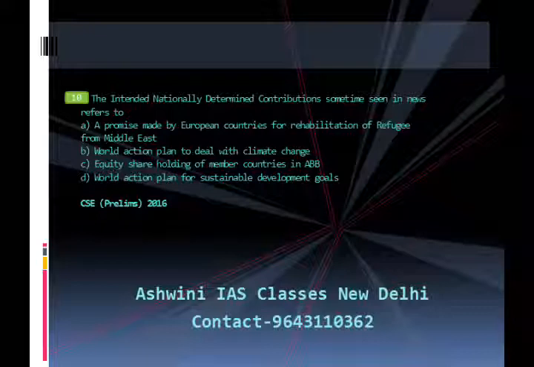The answer is B, that is World Action Plan to deal with climate change. A brief explanation of this answer. Countries of the world adopted a historic international climate agreement at the UN Framework Convention on Climate Change Conference of Parties, that is COP21 in Paris in December 2015. Now let us move to question number 11.